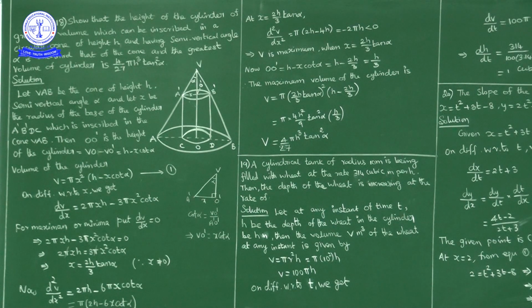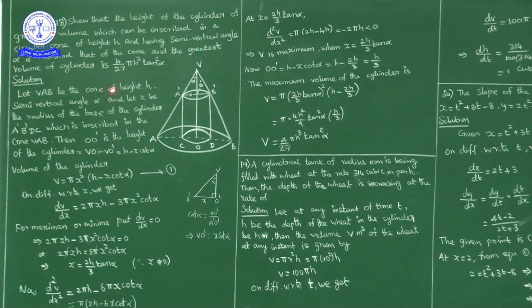Now OO dash is height of the cylinder, no? How we can write OO dash? OO dash is nothing but VO minus VO dash. Then OO dash, height of the cylinder, is equal to VO, that is h, minus VO dash. And that is what is written here.